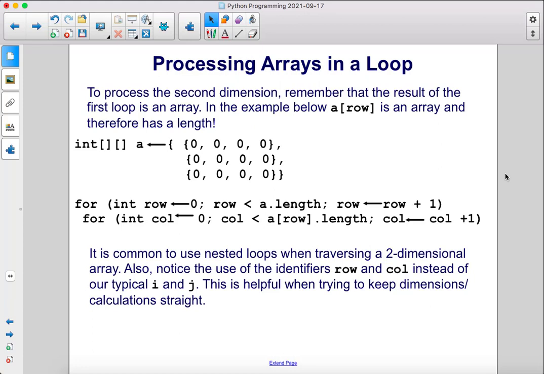To process the second dimension, remember that the result of the first loop is an array. In the example below, a row, like this, is an array and therefore has a length. It is common to use nested loops when traversing a two-dimensional array. Also, notice the use of the identifiers row and col instead of our typical i and j. This is helpful when trying to keep dimensions straight.